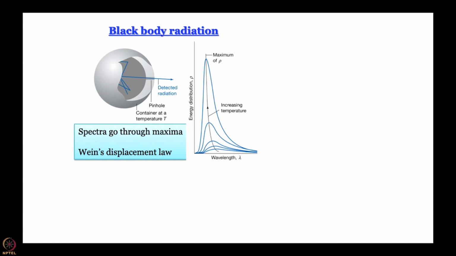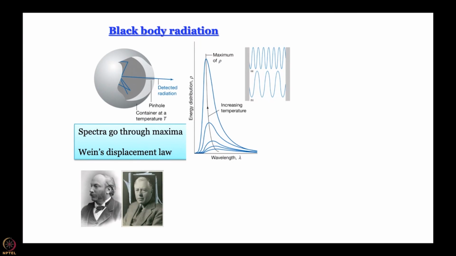Now, this is the experimental observation. To explain this, there were a lot of attempts to come up with theoretical models that can explain why black body radiation goes through a maximum and why the maximum moves to higher frequencies at higher temperature. Numerous attempts were made using classical physics, and everything failed. So, we are going to discuss a model that came close, but did not finally succeed, and that model was proposed by Rayleigh and Jeans, Lord Rayleigh and Sir John Jeans.